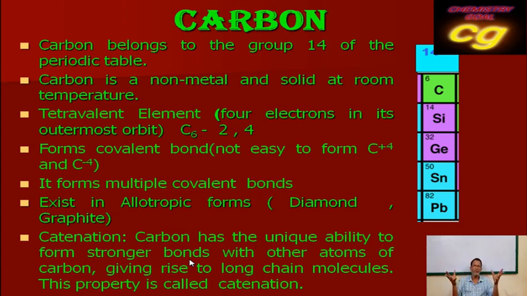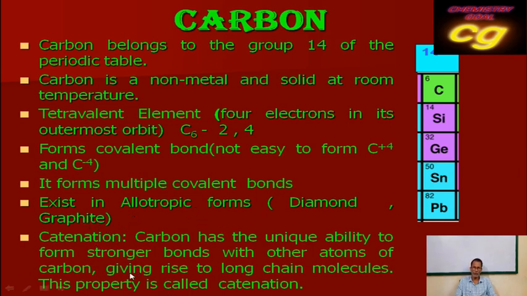Our body consists of biomolecules made of carbon chains, and these are highly stable due to the stable carbon chain. This property of carbon to form long carbon chains is called catenation, and it is mainly shown by carbon. That's why biomolecules are made of carbon. So carbon has the catenation property.